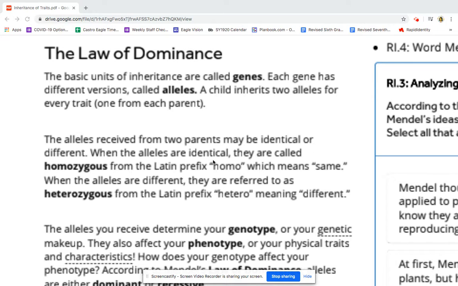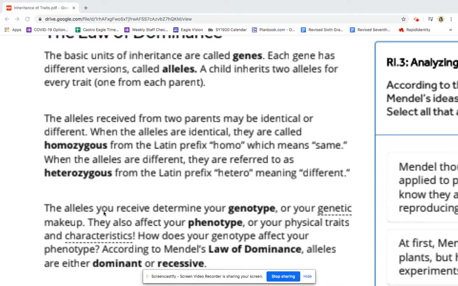When the alleles are identical, they are called homozygous, from the Latin prefix homo, which means same. When the alleles are different, they are referred to as heterozygous, from the Latin prefix hetero, meaning different. The alleles you receive determine your genotype, or your genetic makeup. They also affect your phenotype, or your physical traits and characteristics.